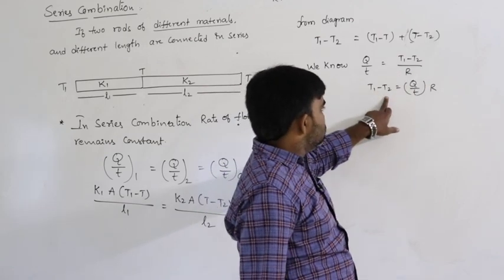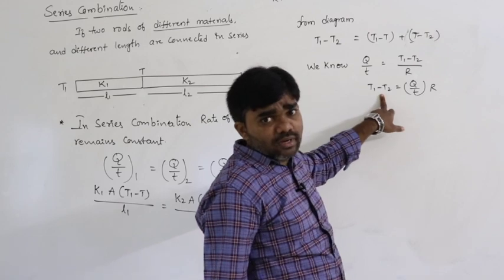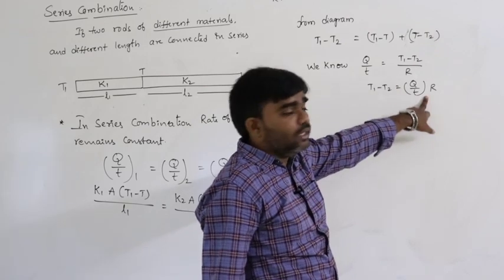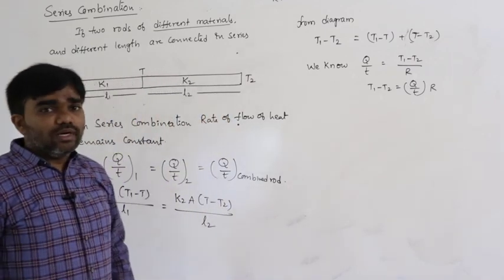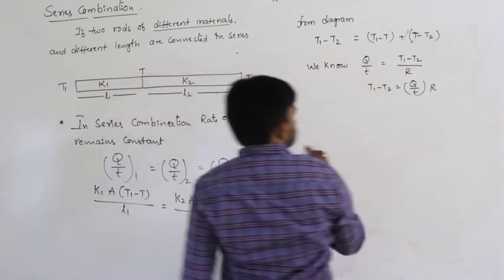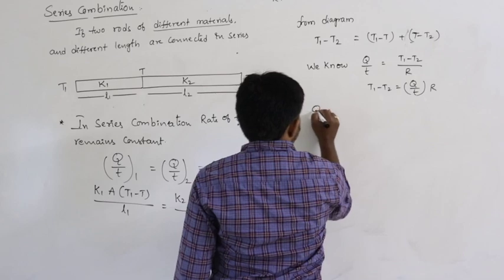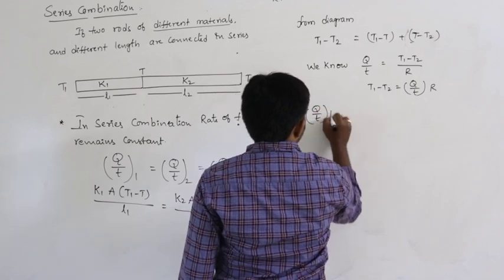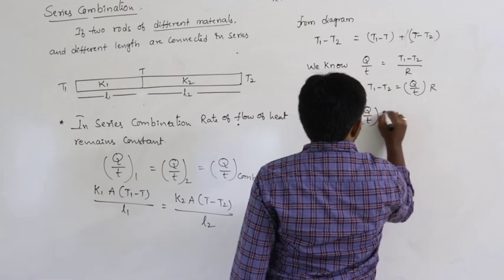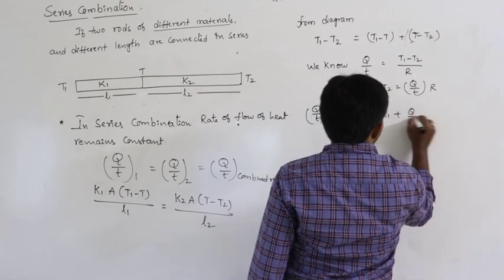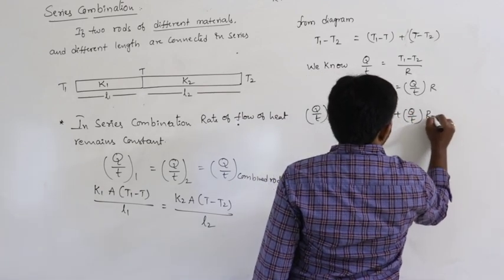So T1 minus T2 can be written as Q by t into R. From this formula, Q by t into R can be written as Q by t into R1 plus Q by t into R2.